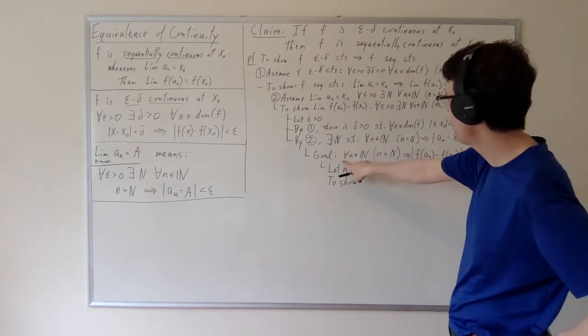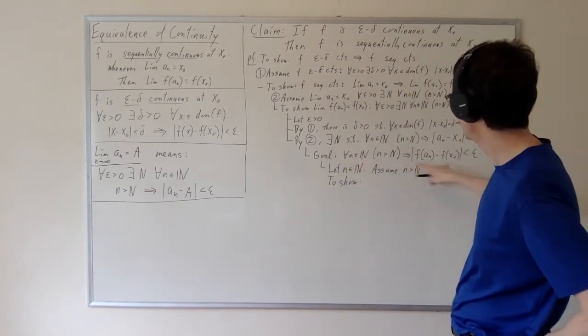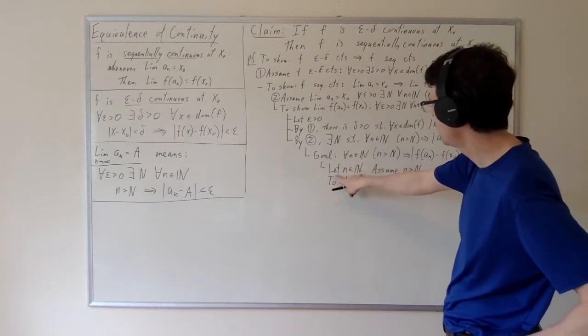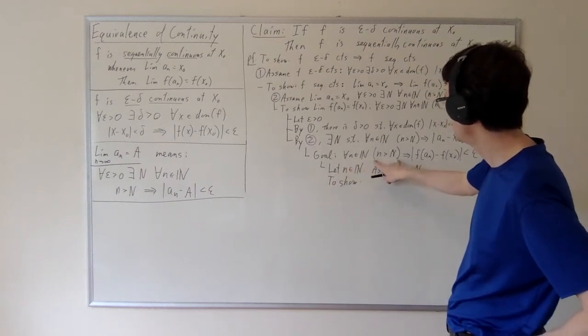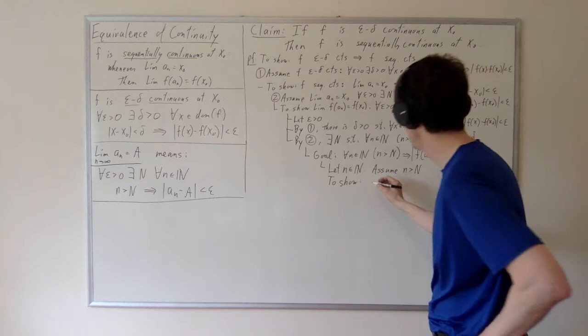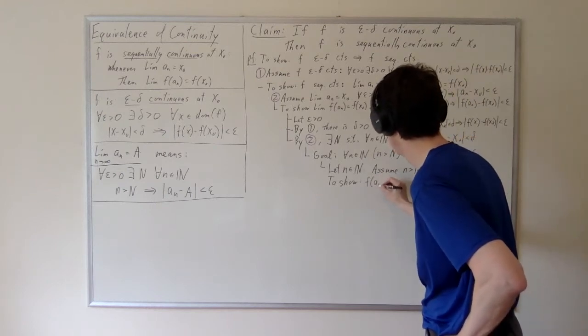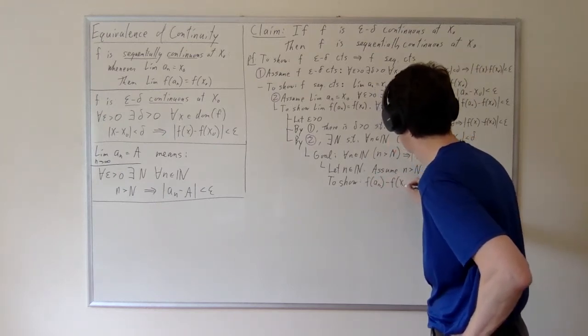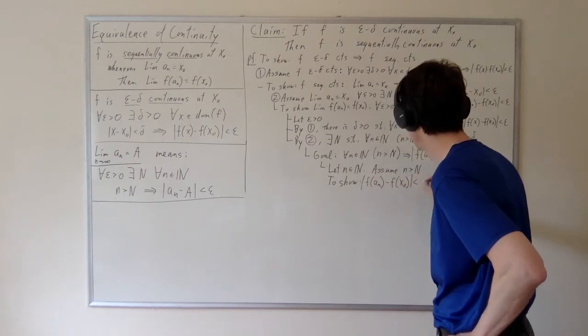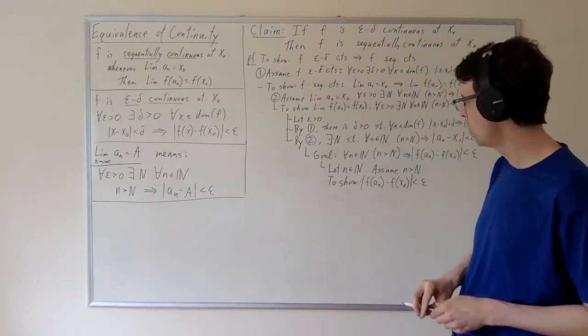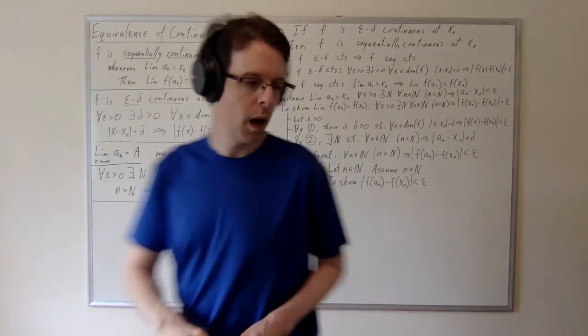My goal was to show for every natural n, if this, then that. Now I've got an arbitrary natural n, and I've assumed this, so my subgoal is going to be this. So my goal is now absolute value of f of an minus f of x naught less than epsilon, and that has to now be my goal.